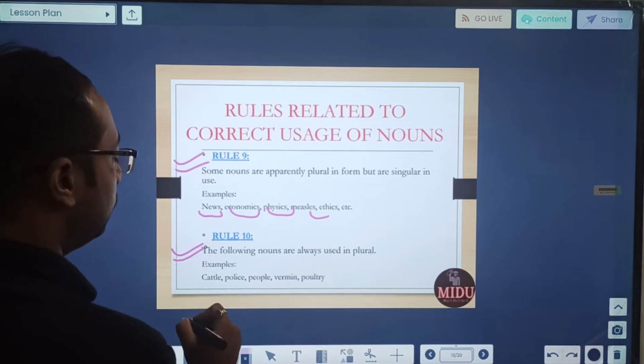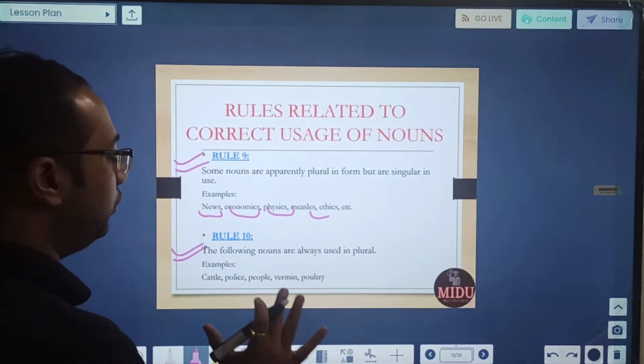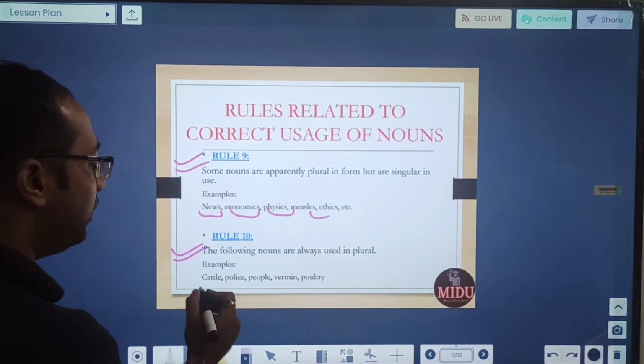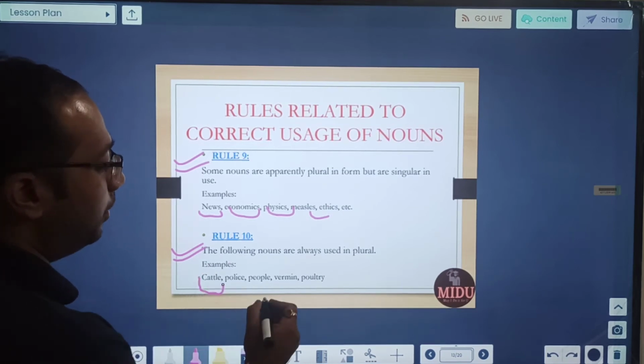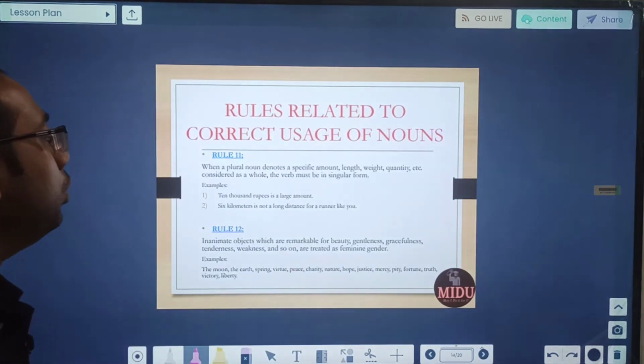Following nouns are always used in plural. So kettle, police, people, vermin, poultry, they are always used in plural. You will never say kettle as singular or people as singular. They are always used in plural form. Rule number 10.